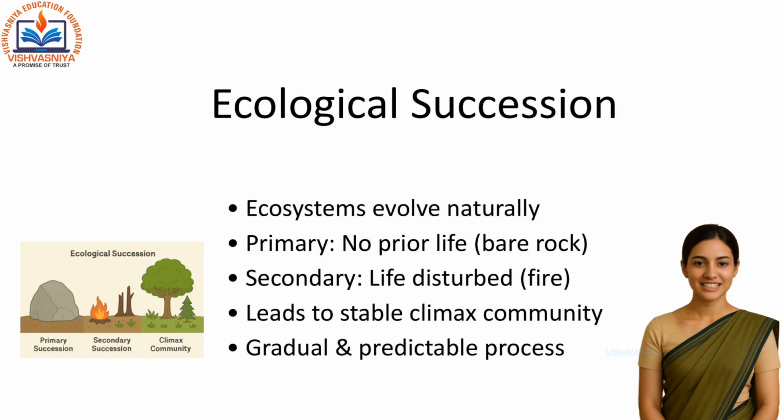Finally, let's understand ecological succession. It's the natural process by which ecosystems evolve over time. Primary succession occurs in places where no life existed, like bare rocks after a volcanic eruption. Secondary succession happens in areas that had life earlier but got disturbed, like after a forest fire. Eventually, a climax community is formed, a stable and mature ecosystem.